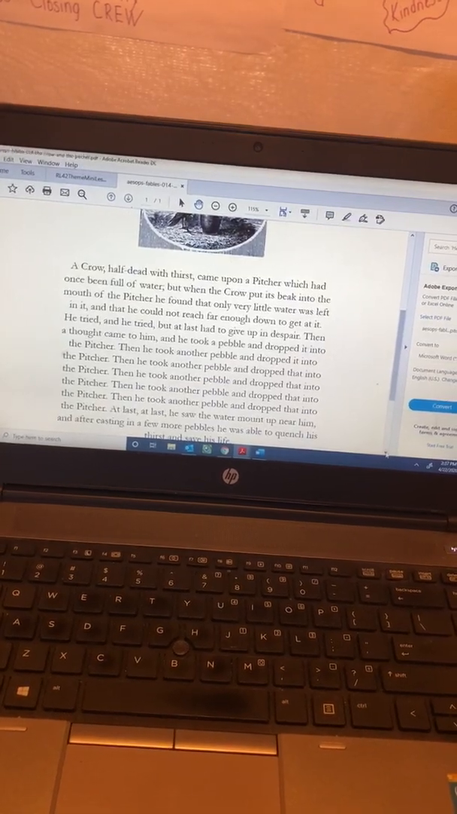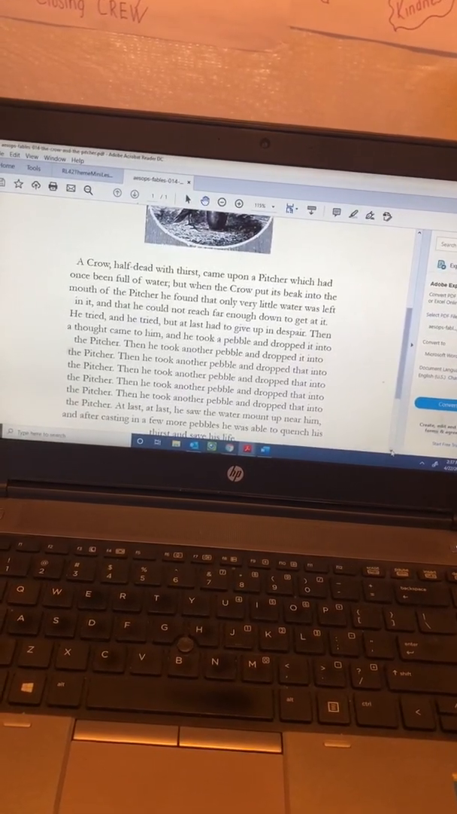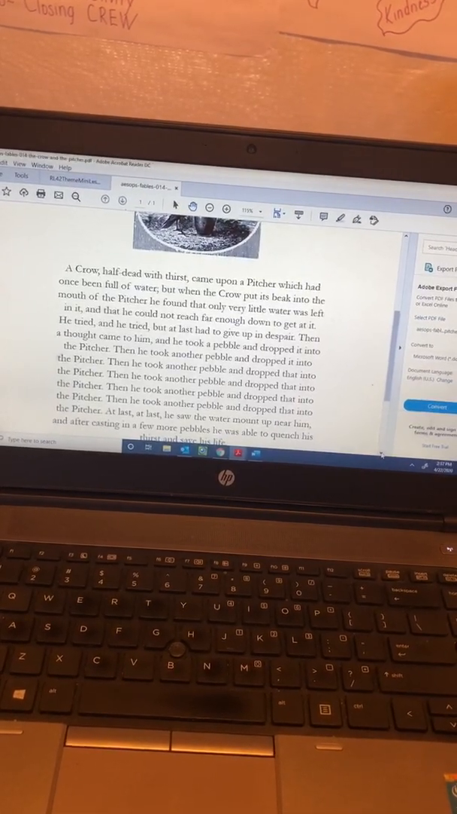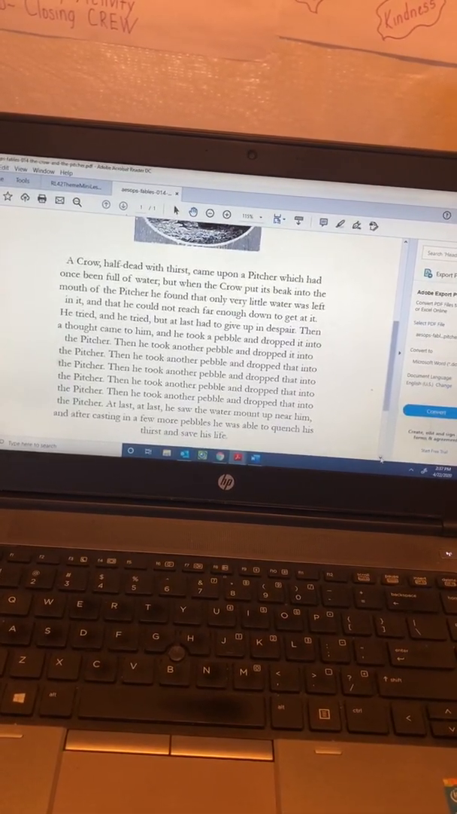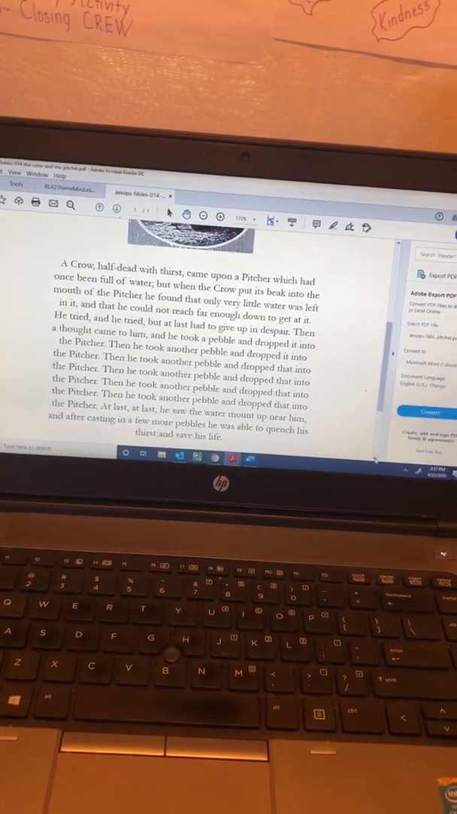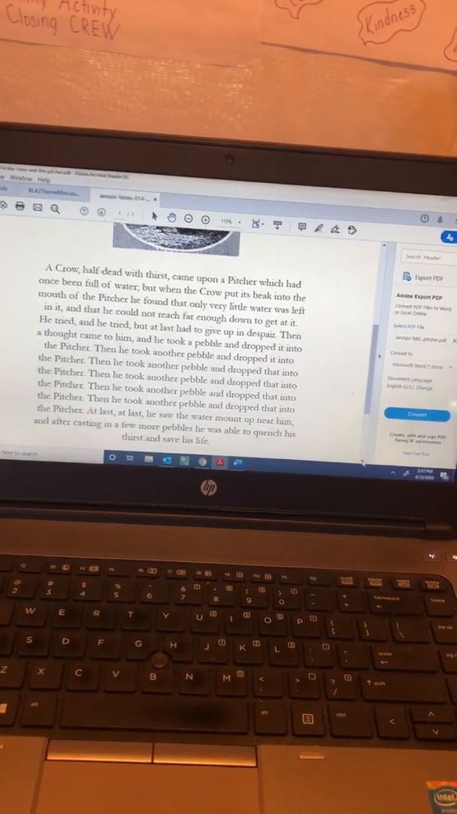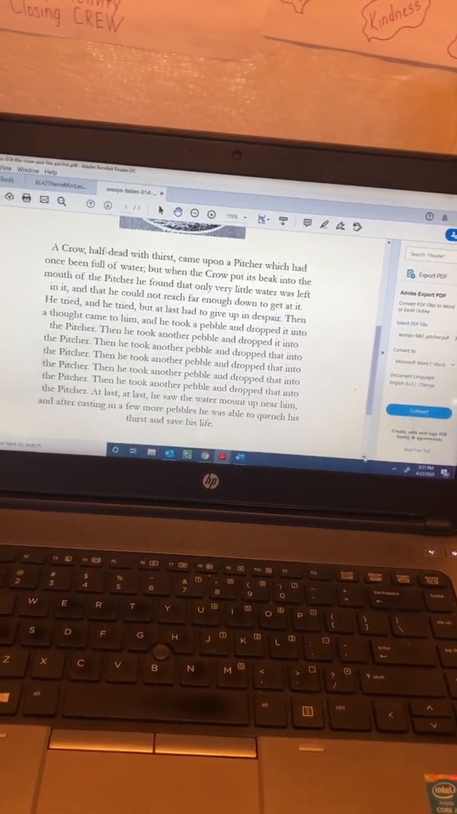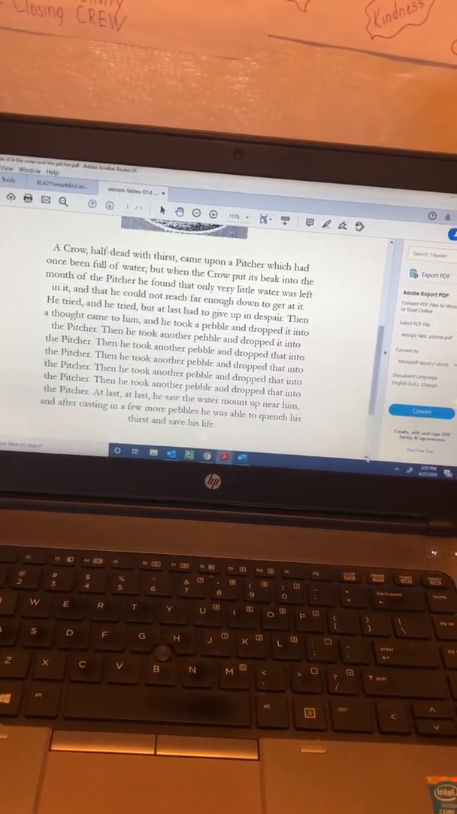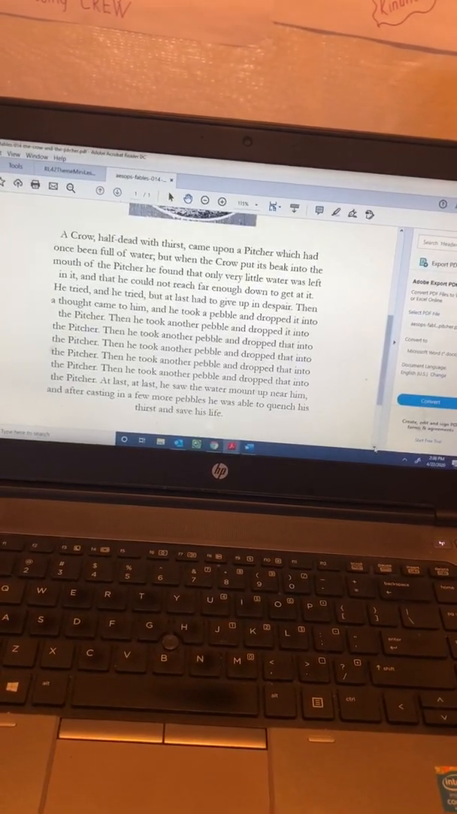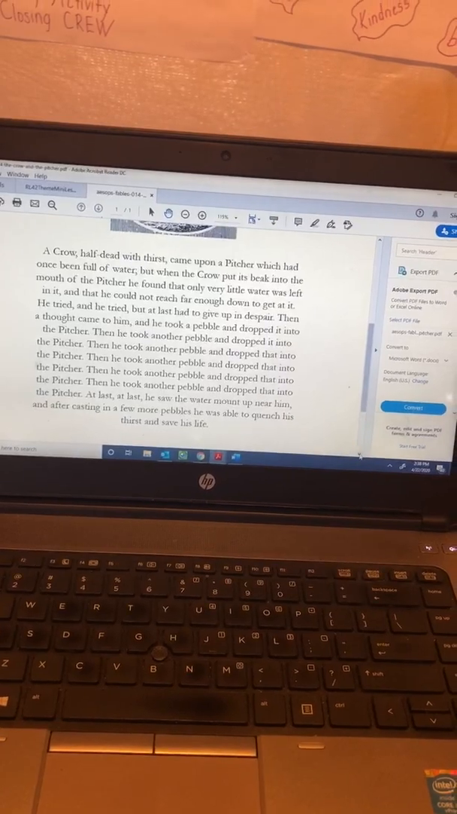Then he took another pebble and dropped that into the pitcher. Then he took another pebble and dropped that into the pitcher. Then he took another pebble and dropped that into the pitcher. Then he took another pebble and dropped that into the pitcher. At last, he saw the water mount up near him, and after casting in a few more pebbles, he was able to quench his thirst and save his life.